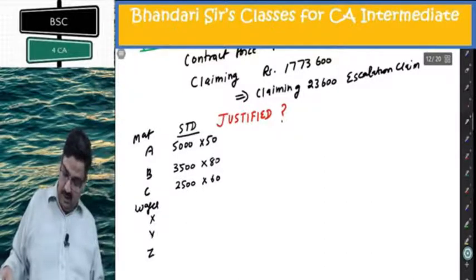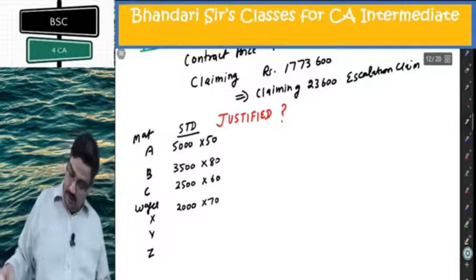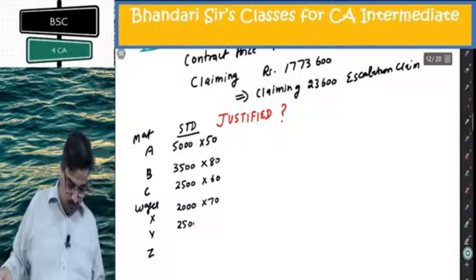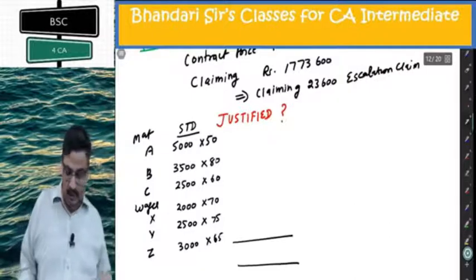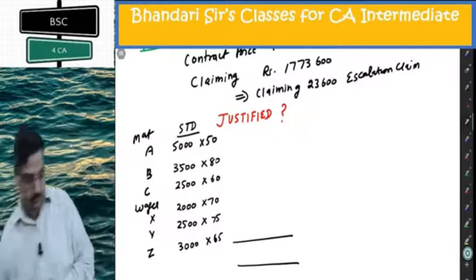Wages X, Y, Z: 2,000 into 70, 2,500 into 75, 3,000 into 65. I want to get the total of this.